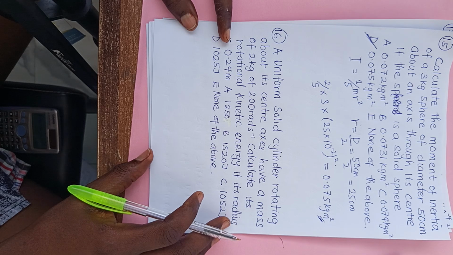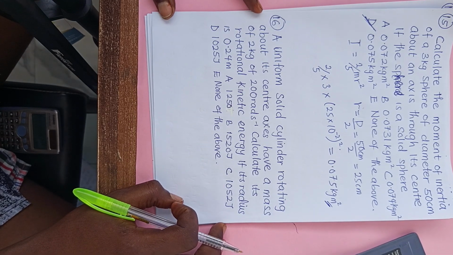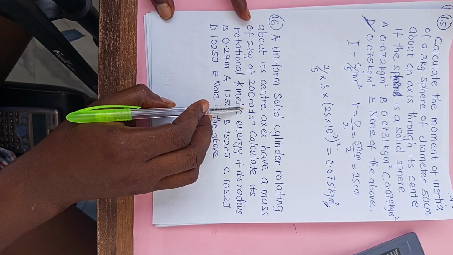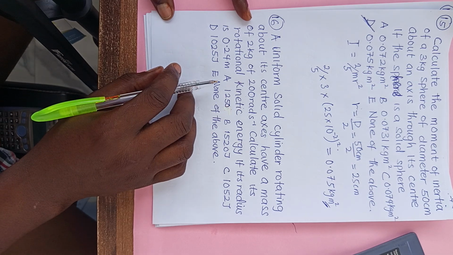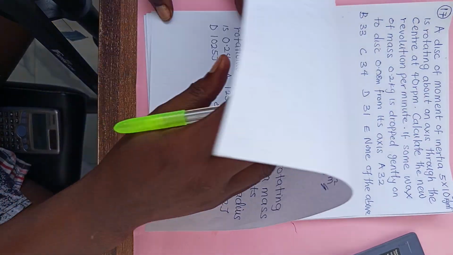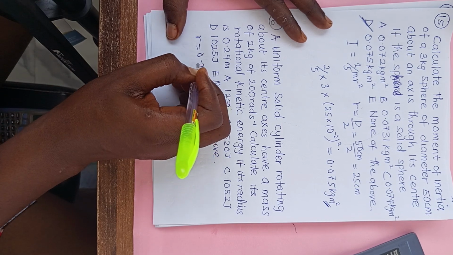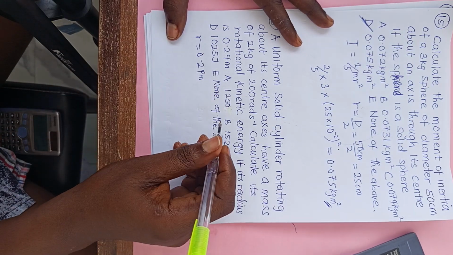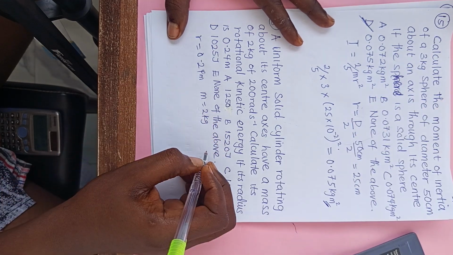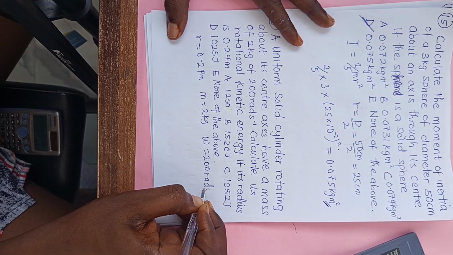Number 16 says a uniform solid cylinder rotating about its center axis has a mass of 2 kg and angular velocity of 200 rad per second. Calculate its rotational kinetic energy if its radius is 0.24. R is 0.24, mass is 2 kg, angular velocity is 200 rad per second.